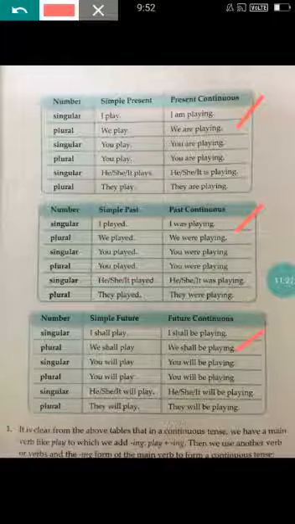What kind of helping verb it is having. You need to look for the helping verb before that action word. You need to underline even that helping verb also, whether it is was playing, is playing, are playing, or will be playing, whatever it is. With the help of that helping verb only, we will know whether it is past continuous, present continuous, or future continuous. Understood, children?